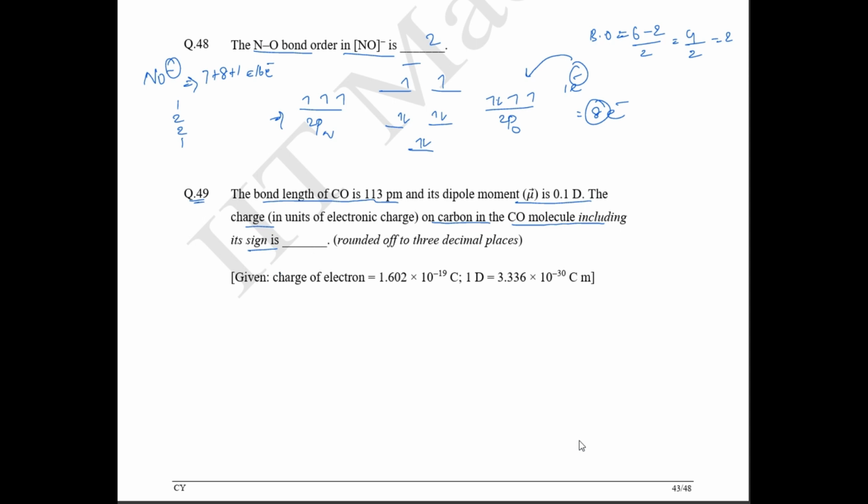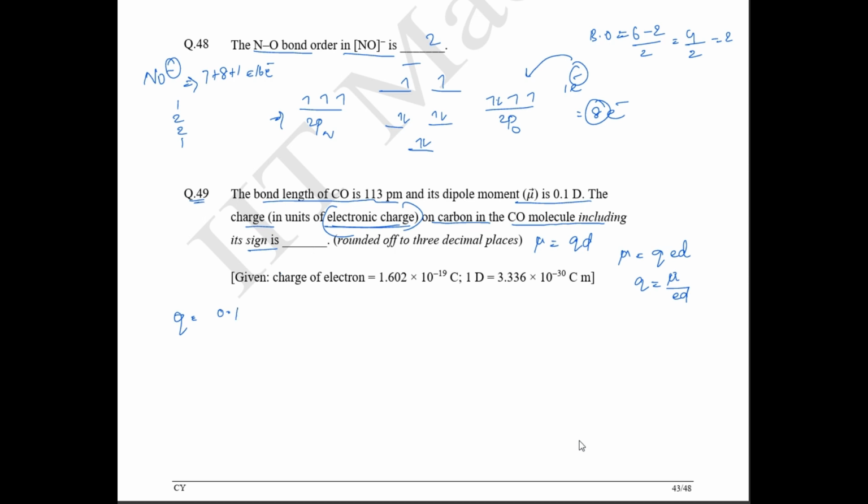So the charge distribution formula: with respect to your dipole moment, mu is equal to QD. But here they have asked for it in terms of electronic charge. So since it is in electronic charge, the formula will change to mu equals QED. Okay, simply, we need to find the charge. Q is your charge. So the formula can be rewritten as Q equals mu by ED. So your Q will be equal to the charge, equal to the mu value, which is 0.1.